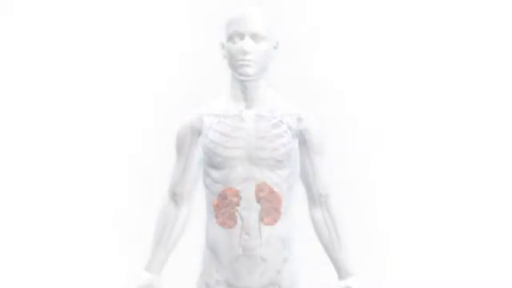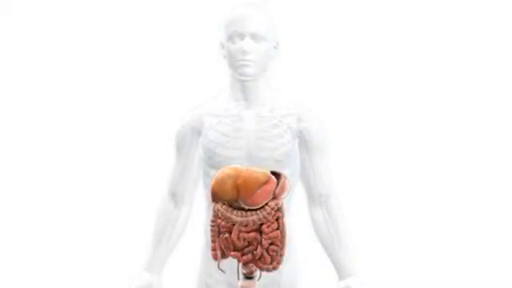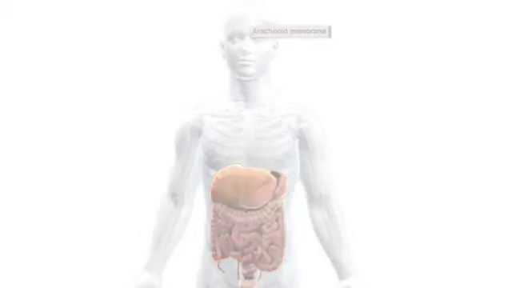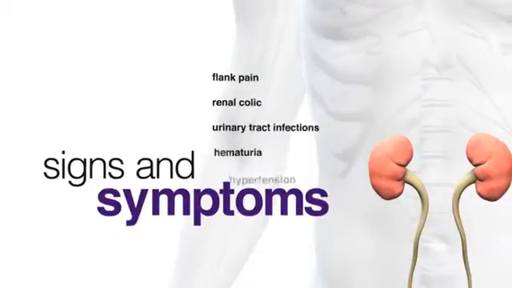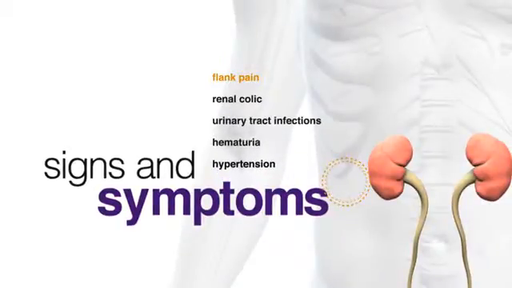ADPKD also is characterized by extrarenal manifestations that often include cysts in other organs, abdominal hernias, mitral valve prolapse, and aortic root and intracranial aneurysms. Cysts develop in the liver, pancreas, spleen, seminal vesicles, and arachnoid membrane. Patients with ADPKD often have signs and symptoms such as flank pain, renal colic, urinary tract infections, hematuria, and hypertension.